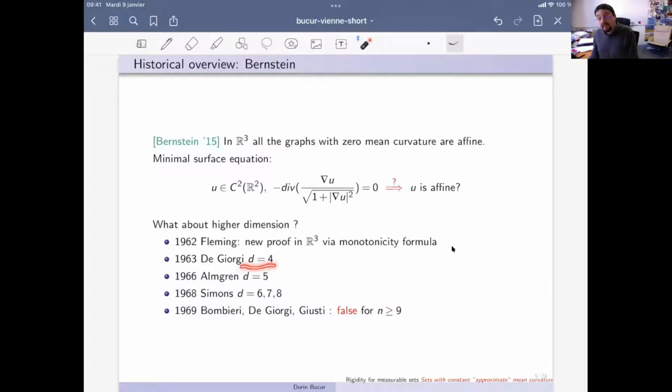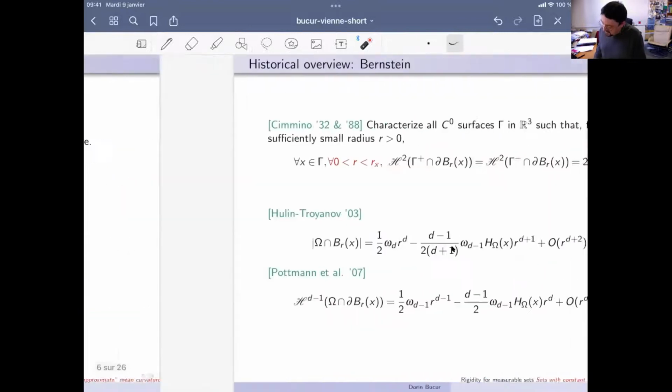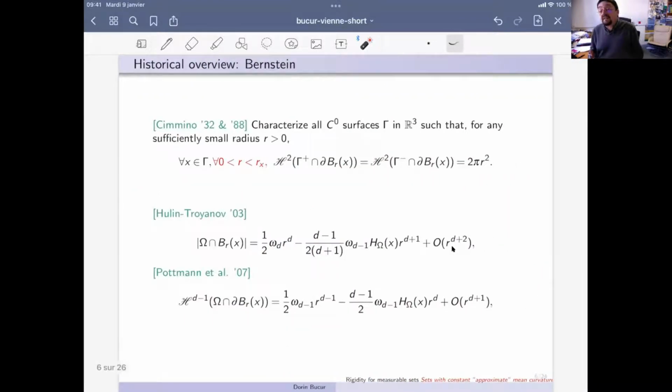De Giorgi in dimension 4 in '63, Almgren in dimension 5 in '66, Simons in dimensions 6, 7, and 8 in '68. And this problem was completely solved in '69 by Bombieri, De Giorgi, and Giusti, proving that this is false in dimension greater than or equal to 9. And well, this is maybe the first problem to which I want to make reference, because in fact, the question